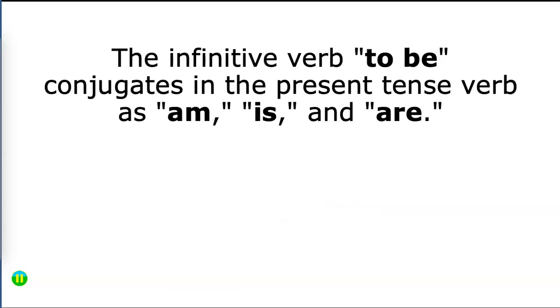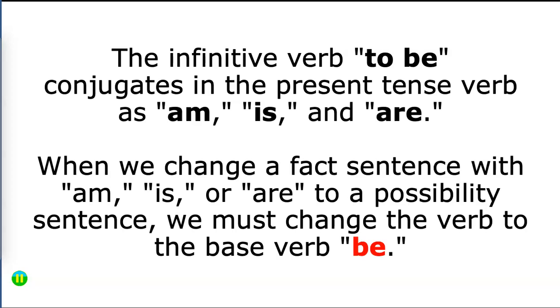Now, the infinitive verb to be conjugates in the present tense as am, is, and are. When we change a fact sentence with am, is, or are to a possibility or a modal sentence, we must change the verb to the base verb be.